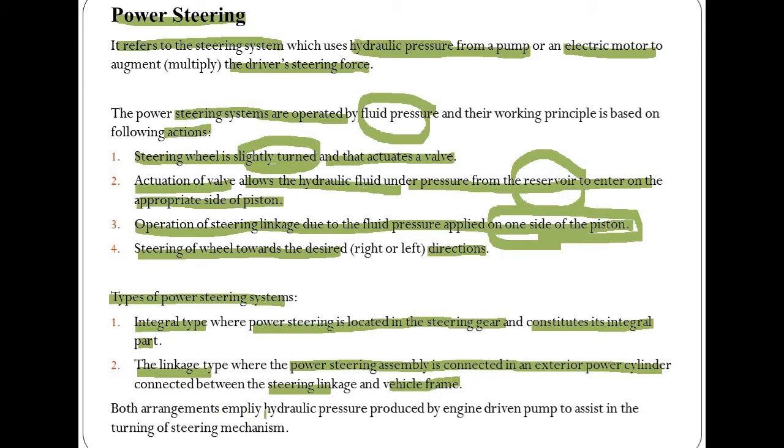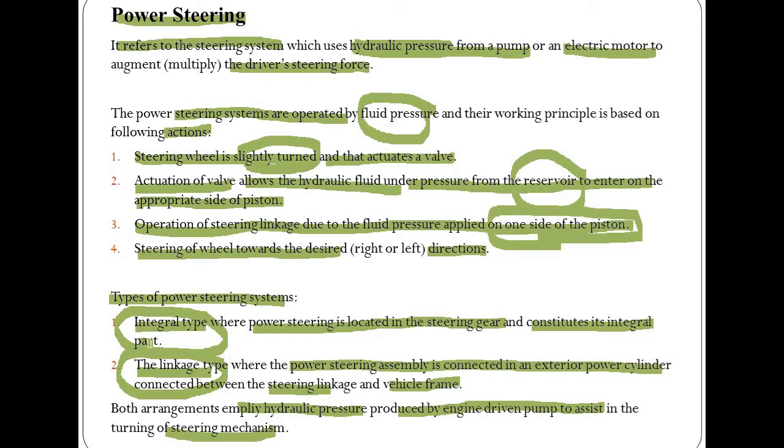Generally, both arrangements imply hydraulic pressure that is produced by engine driven pump to assist in the turning of the steering mechanism. So both type of steering mechanisms and the types we will discuss in this lecture.